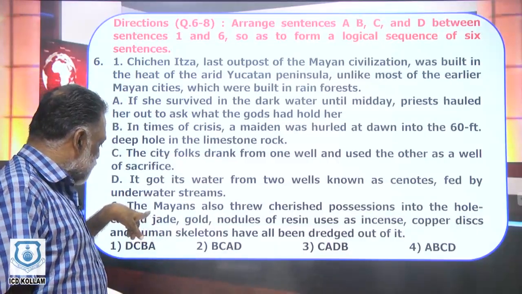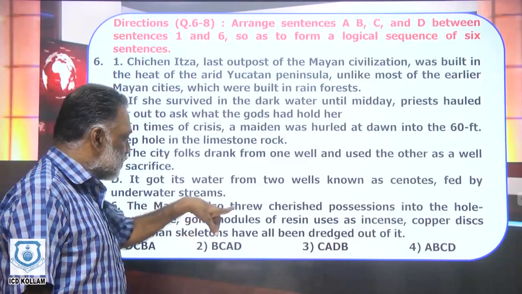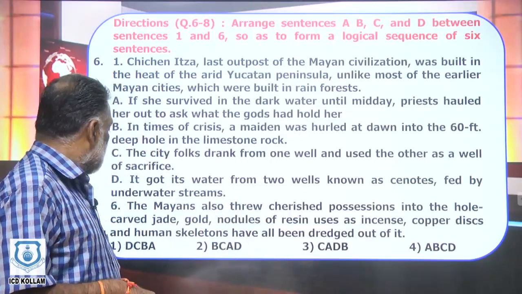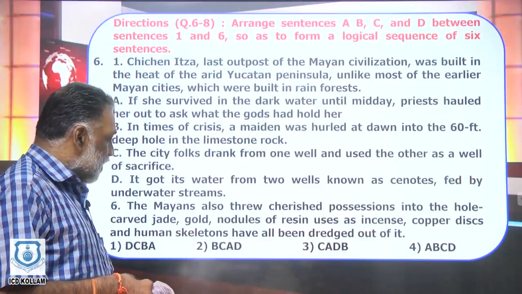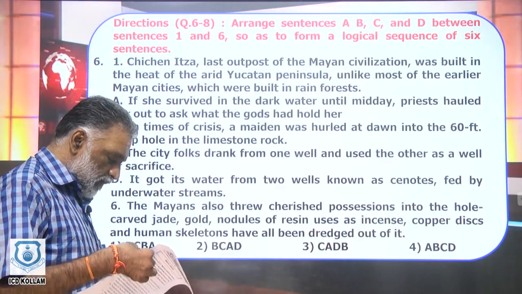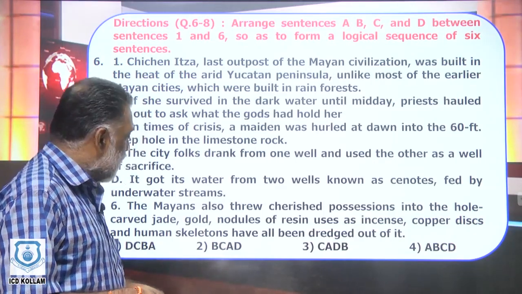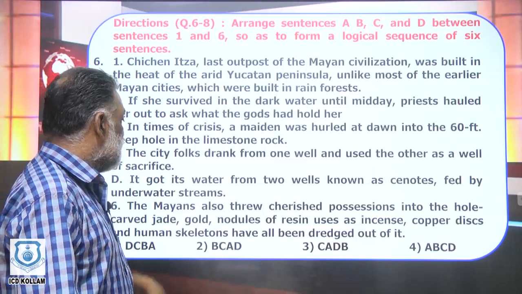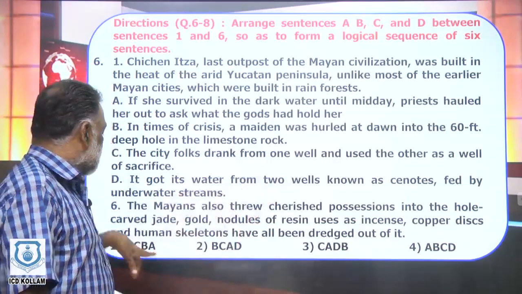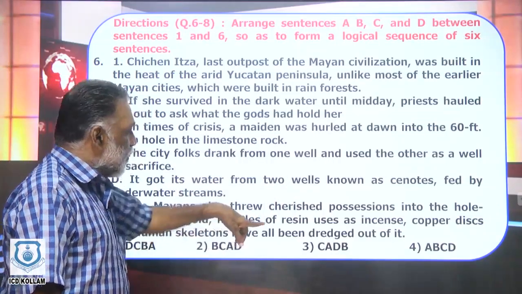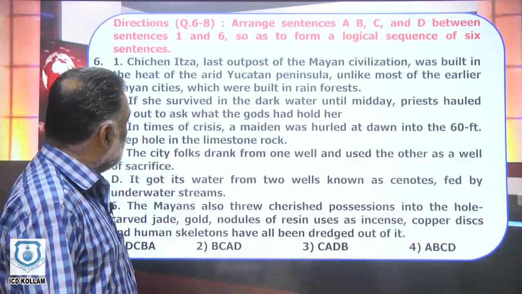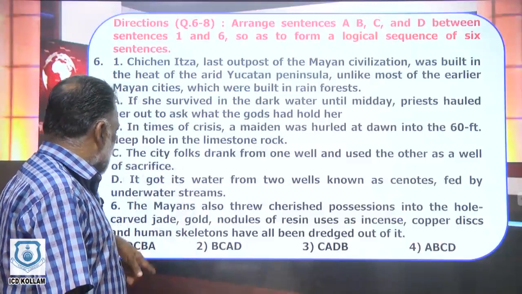And the last sentence shows the Mayans also threw cherished possessions into the hole: carved jade, gold nodules of resin used as incense, copper discs, and human skeletons have all been dredged out of it. Dredged means filtered out. So this is quite logical.